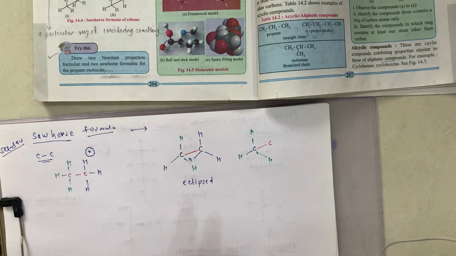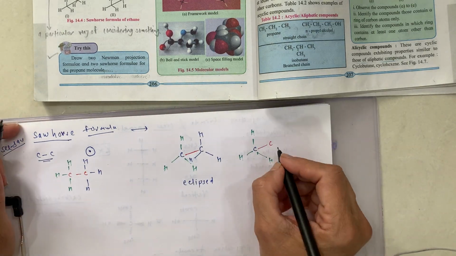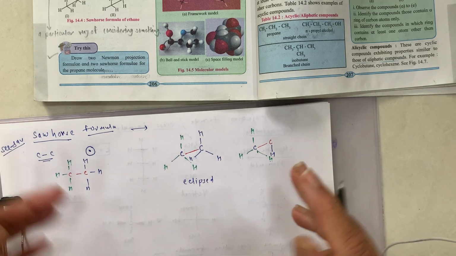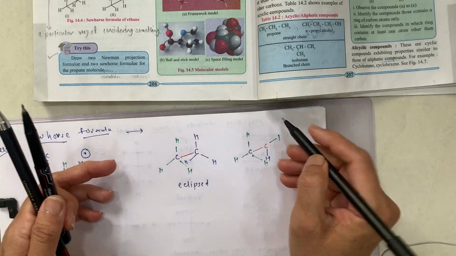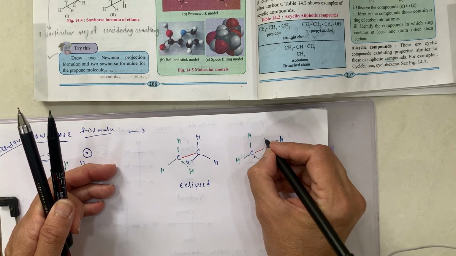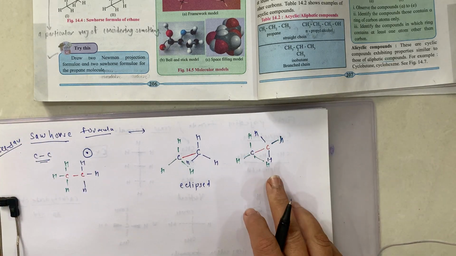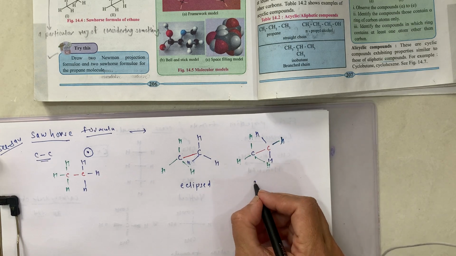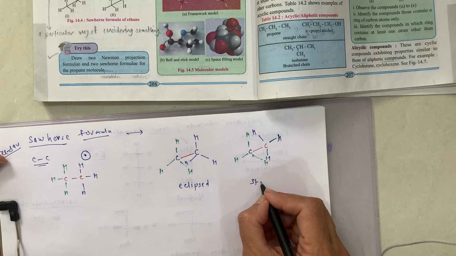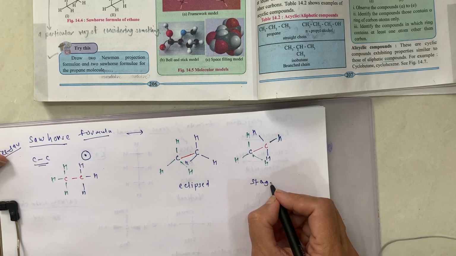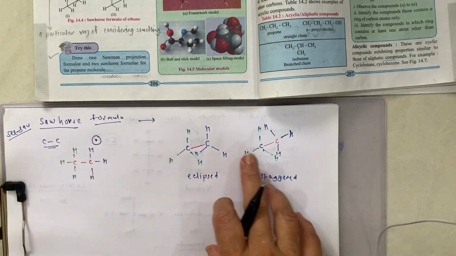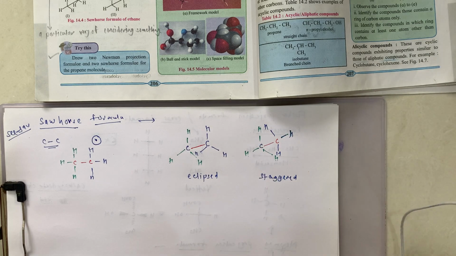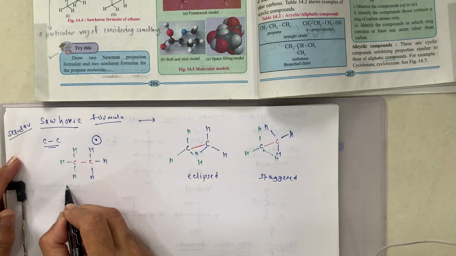Then I will get this hydrogen here, then another hydrogen here, and one more hydrogen here, and this is known as the staggered structure. This is the staggered structure of the Sawhorse formula. Okay, this is for ethane.